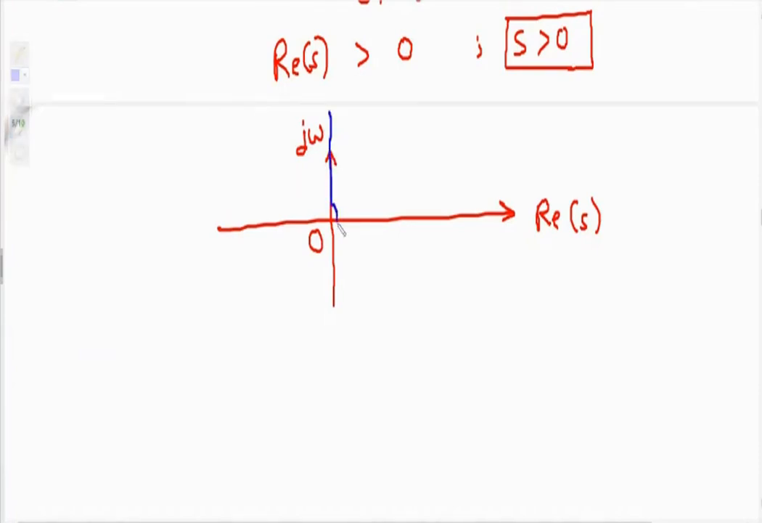We have a pole at s equal to 0. Poles are denoted by a cross. How to find the pole? Denominator equal to 0 will give you the pole. So poles are denoted by a cross and our ROC is greater than 0. This is our region of convergence.